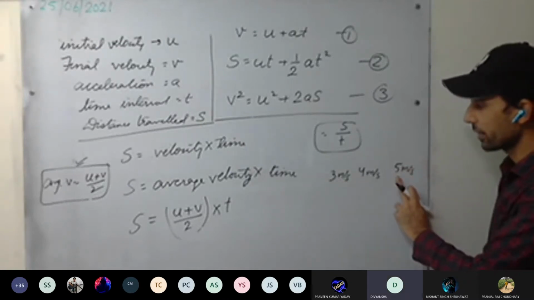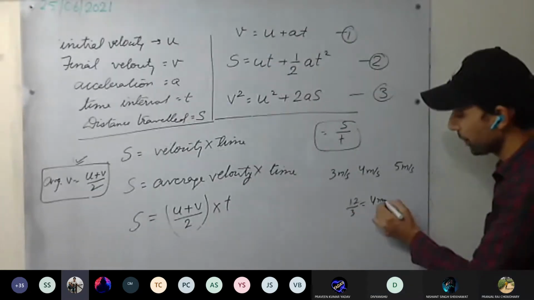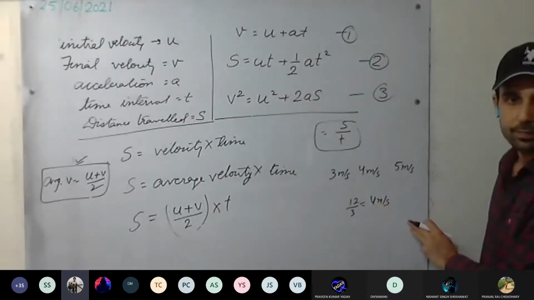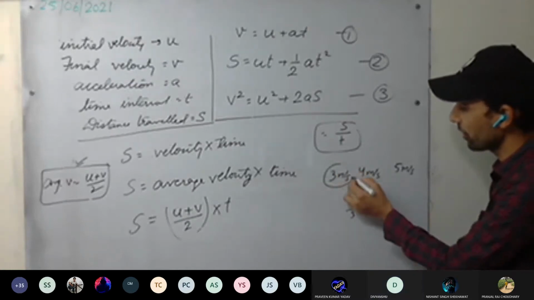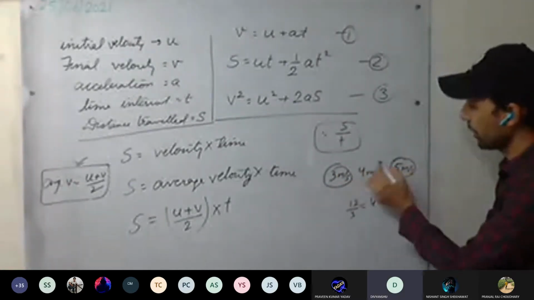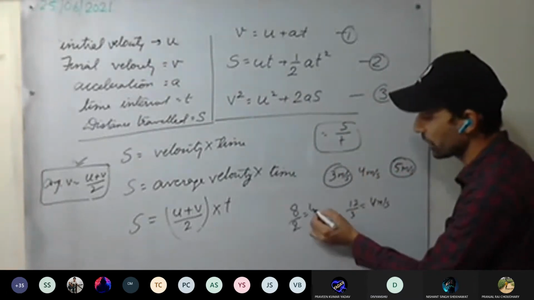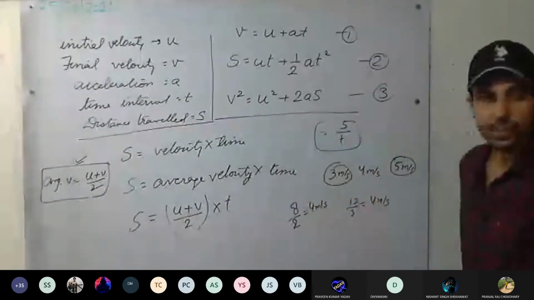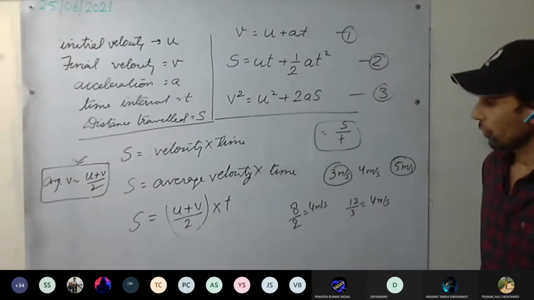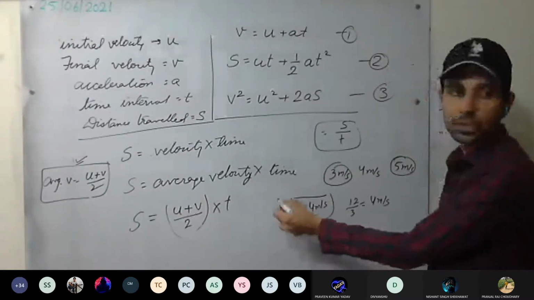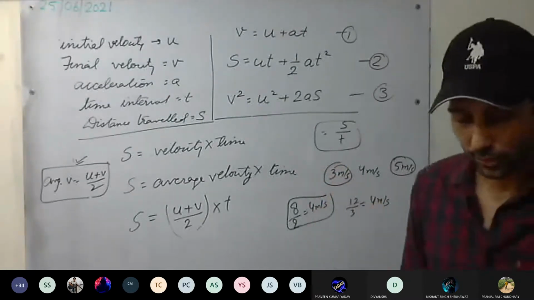How much is it? 12. 12 divided by 3, 4 meter per second. Or you take the average of the initial velocity and the final velocity: 3 plus 5, 8. 8 divided by 2, 4 meter per second. Understood? So when it is uniformly accelerated, we can take initial velocity plus final velocity divided by 2. Understood?